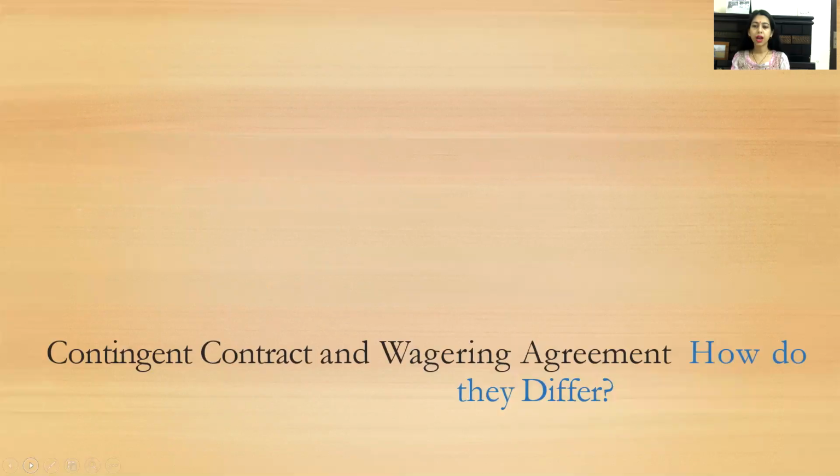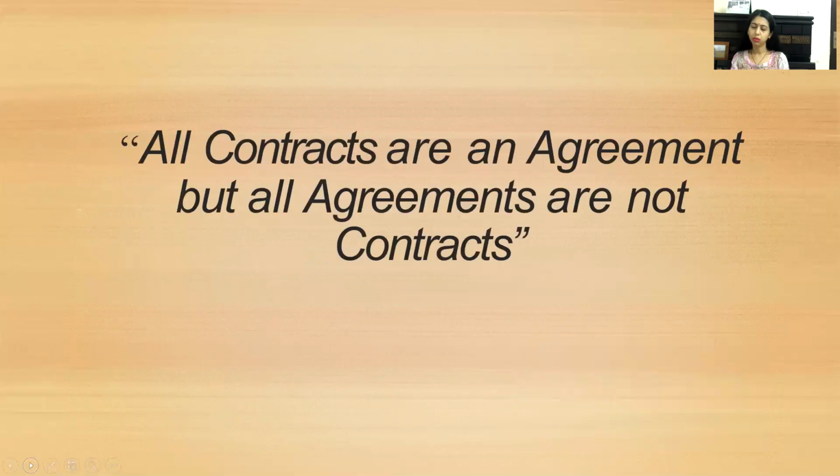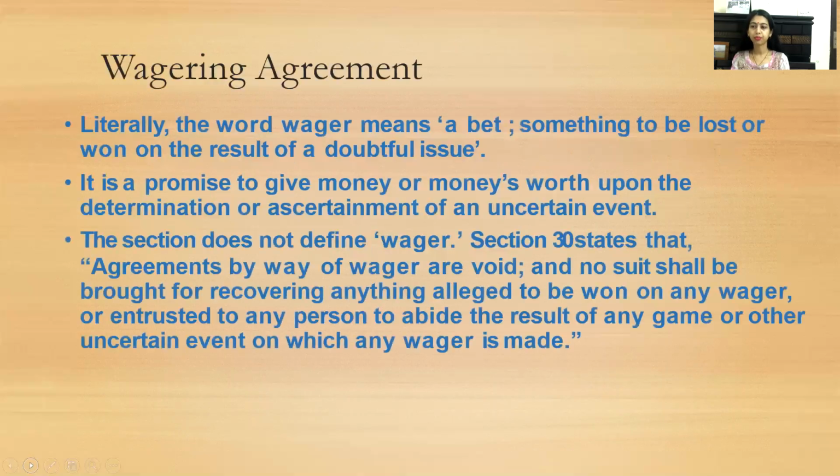Contingent contract and wagering agreement. How do they differ? Are they the same? No. All contracts are agreements, but all agreements are not contracts, because for agreements to become a contract, they should satisfy all the essential elements of a legal valid contract under Section 10.